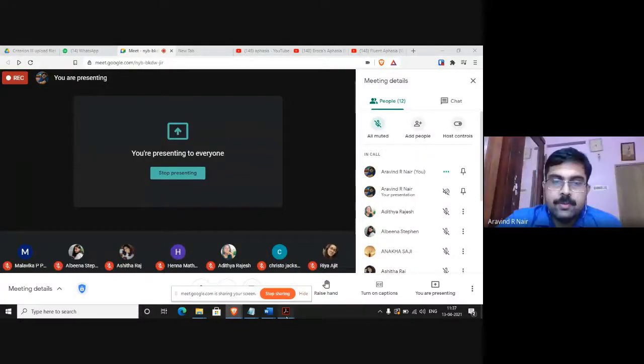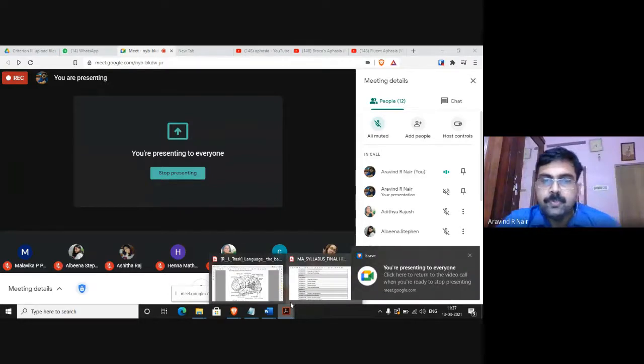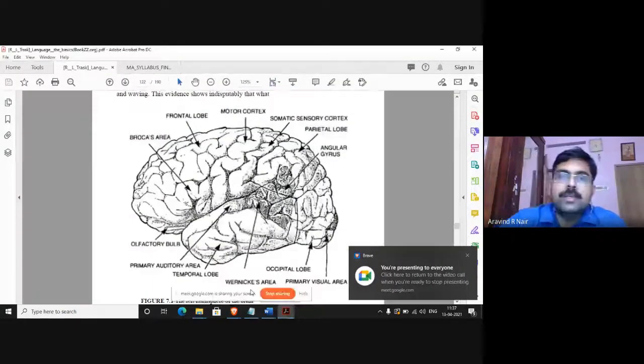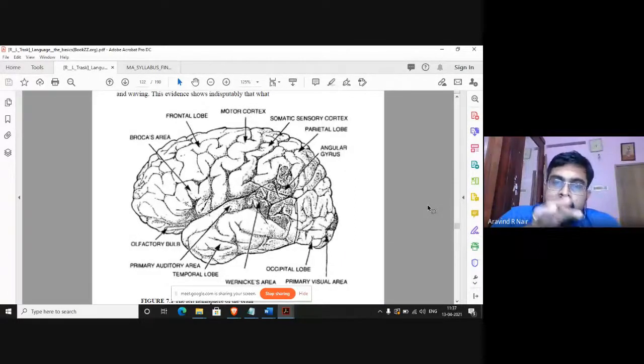Okay, so if you look at this picture here, this is a picture of the left hemisphere of the brain, and you can see the various main parts of the brain labeled in this picture. So Broca's area is located right in this section here. Right? Can you see the area where the arrow is pointing? This is where Broca's area is located.